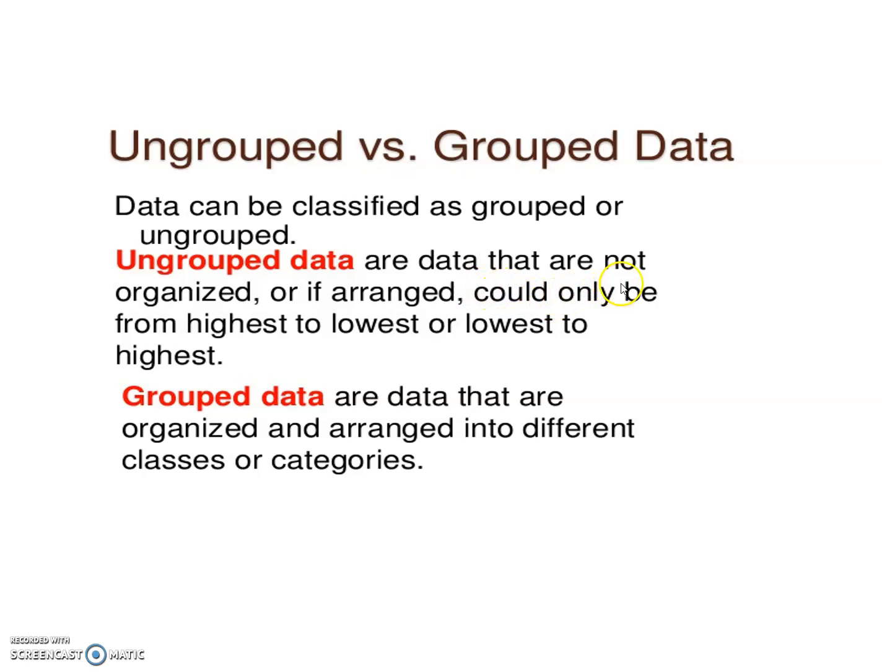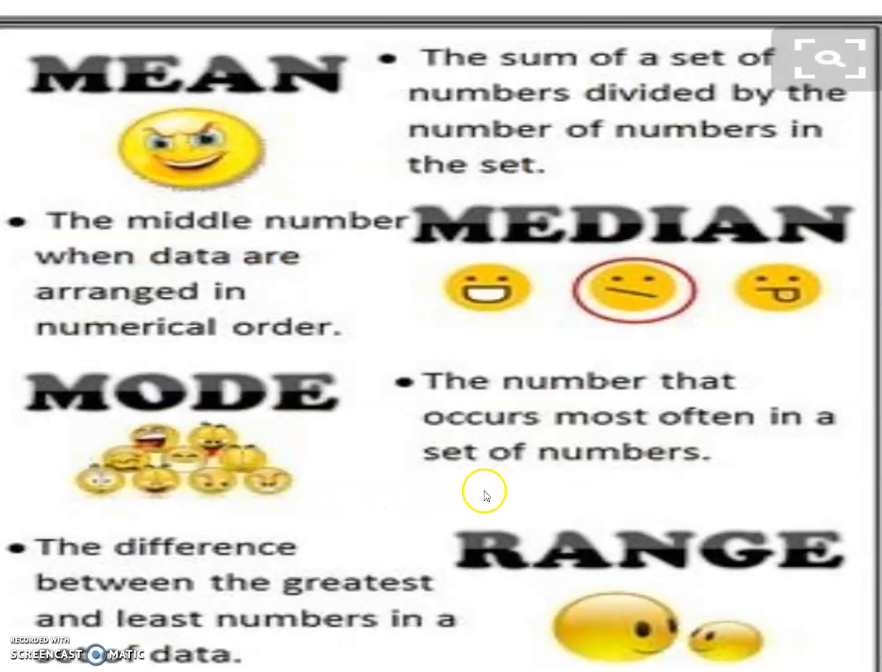Data can be classified as grouped or ungrouped. Ungrouped data are data that are not organized, or if arranged, could only be from highest to lowest or lowest to highest. Grouped data are data that are organized and arranged into different classes or categories. Let's see this diagram. Mean is the sum of the numbers divided by the count of numbers. Median is the middle number when data is arranged in numerical order. Mode is the number that occurs most often in a set of numbers. The difference between the greatest and least number in the set is called range.